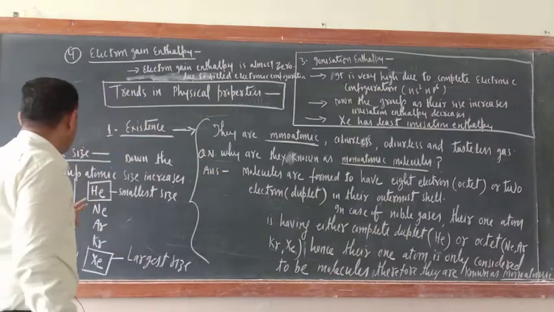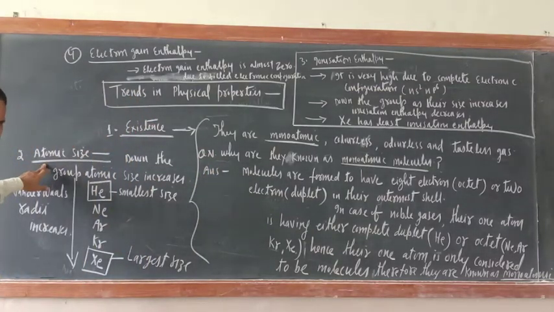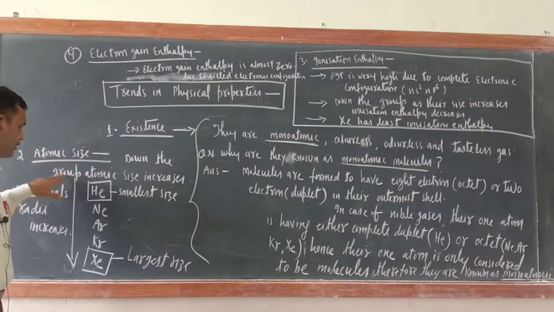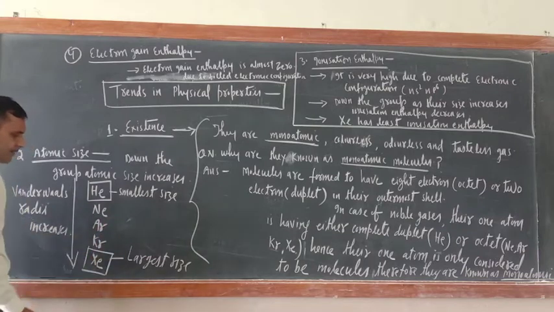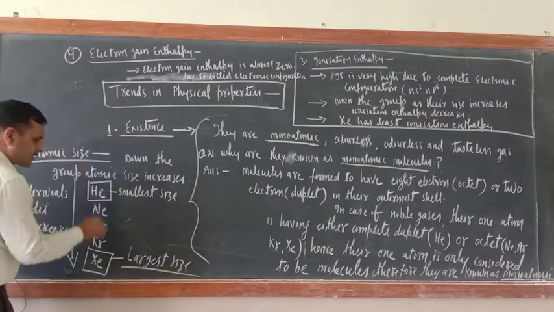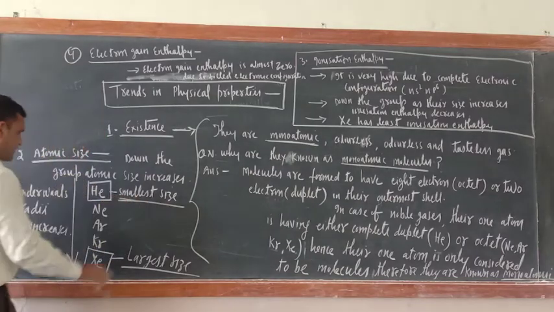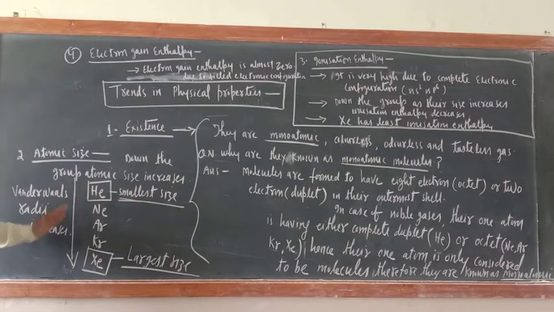Now the second property is atomic size. Down the group, atomic size increases. Just see, helium, neon, argon, krypton, xenon. Xenon has the largest size, helium has the smallest size. And as you know, with the increase of atomic size, the magnitude of van der Waals force of attraction increases. So in case of xenon, the magnitude of van der Waals force of attraction will be more, and this is the only reason that the melting and boiling point of xenon is the highest.